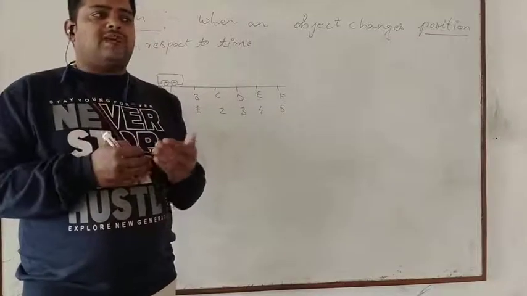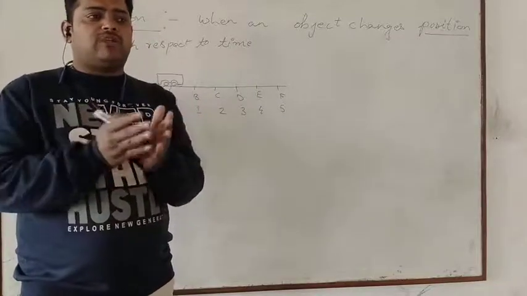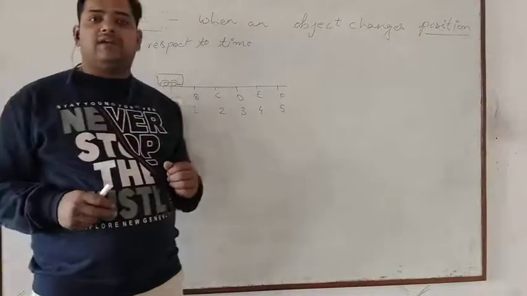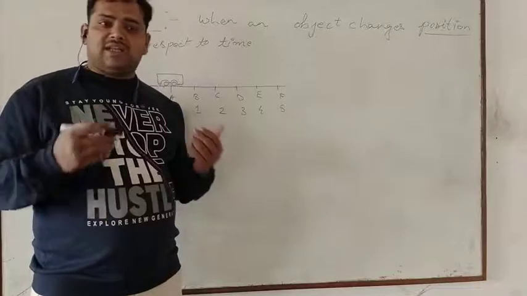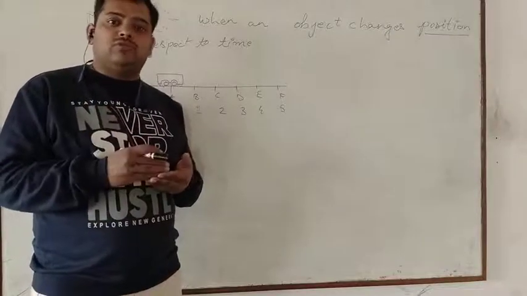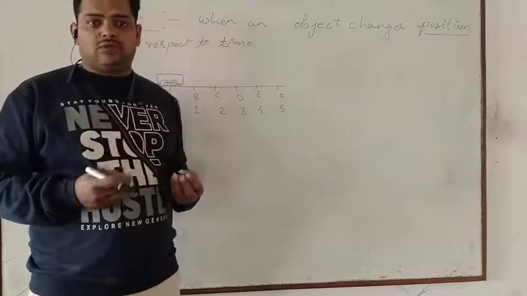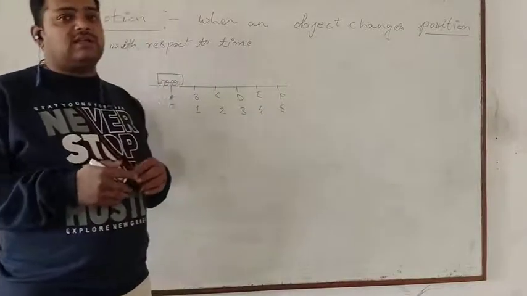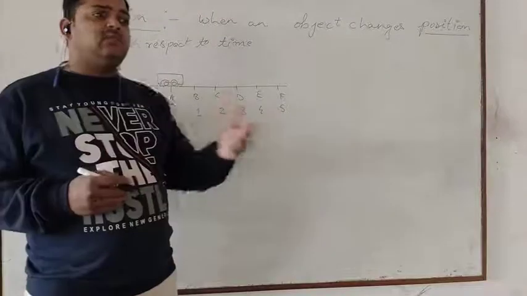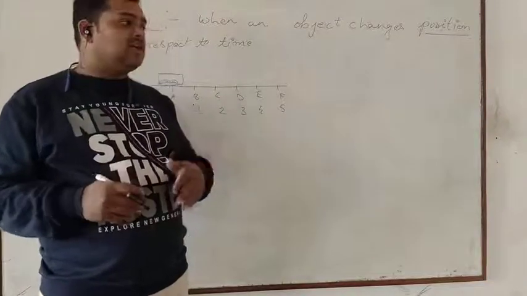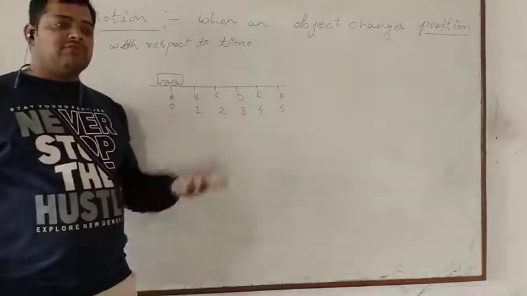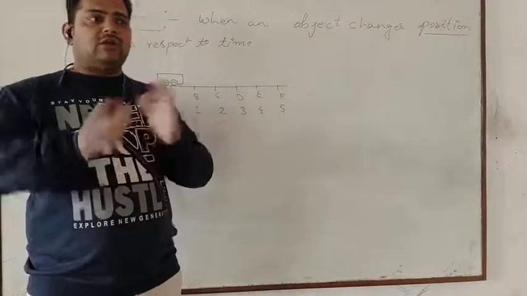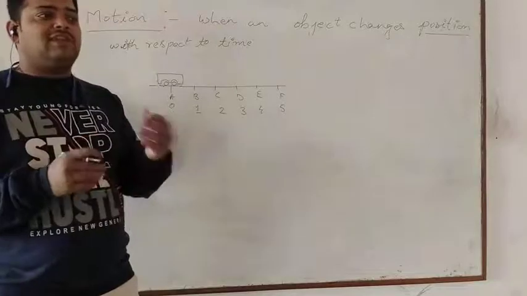But to identify it correctly, we should first identify the observation point. For example, if you are sitting in a train, then the train is actually moving, you are also moving, but with respect to you, if you take yourself as the observer, then the passengers who are sitting over there in the train, they are not moving, they will seem to you as if they are stationary. Whereas the objects which are outside, they will seem to you as if they are moving in the backward direction. So whenever you see motion, motion is always a relative term.